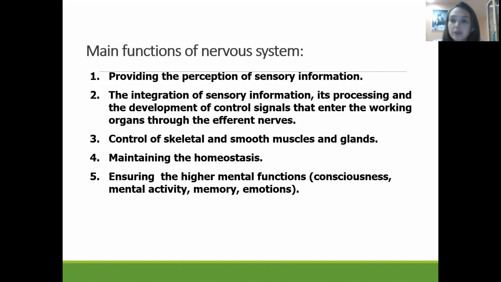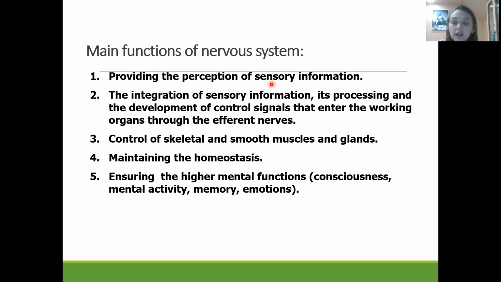The first and most important function is providing the perception of sensory information. It means that different kinds of stimuli from the external world or internal stimuli are detected by the sensory part of the nervous system, by the receptors, and then they are sent up to the central nervous system.